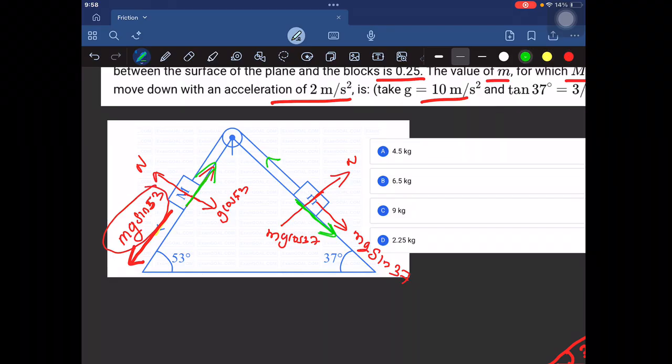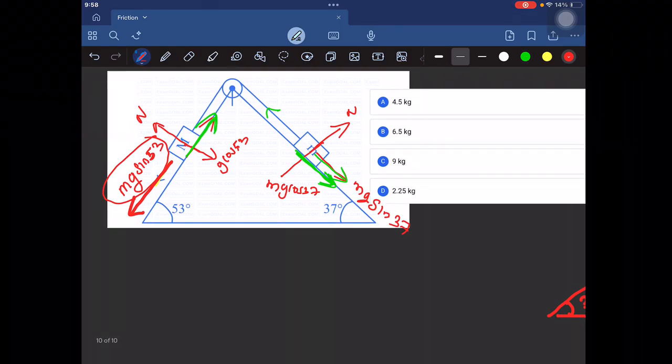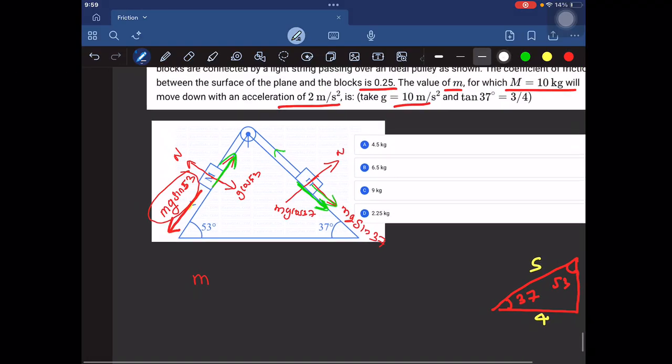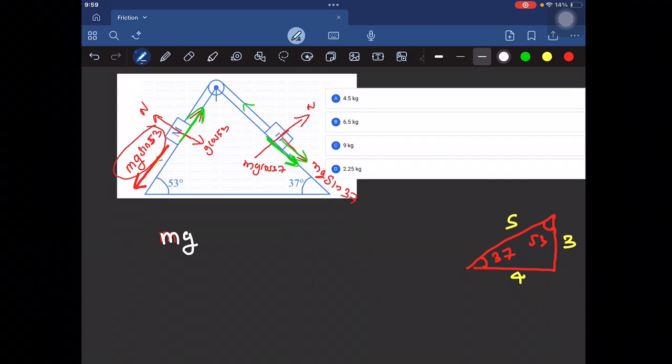If the applied force is greater than the limiting value of friction, then to find the acceleration, applied force minus kinetic friction equals total mass of the moving bodies into acceleration. Substitute the values, rearrange the terms, and you will get the mass or acceleration, whichever is asked.